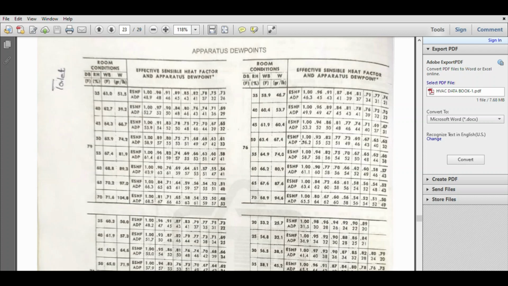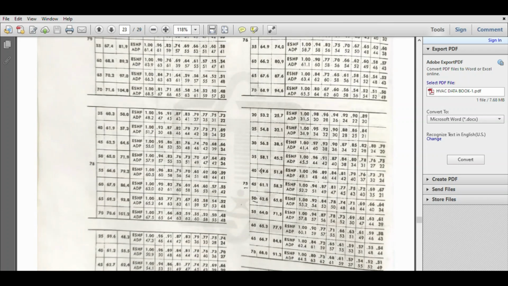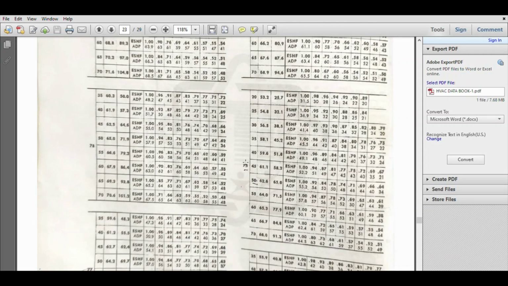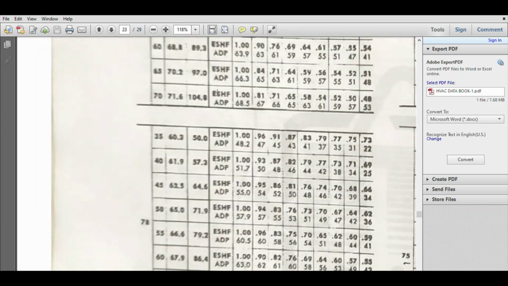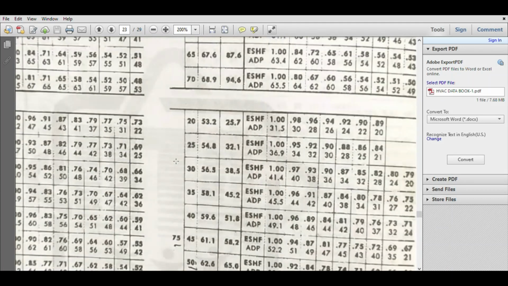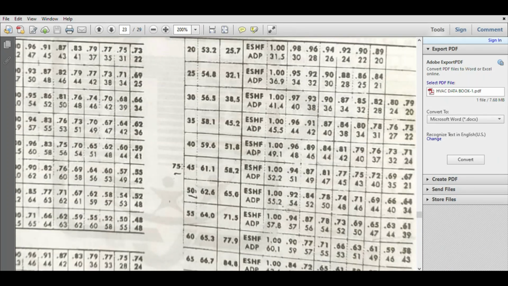Okay, so we have to check our dry bulb temperature, it is 75 and relative humidity is 50. We have to check in this area. One second, I will zoom it. Okay, it is 75 dry bulb temperature and our relative humidity is 50 inside the room. It is constant. Okay, 75 and 50 here.